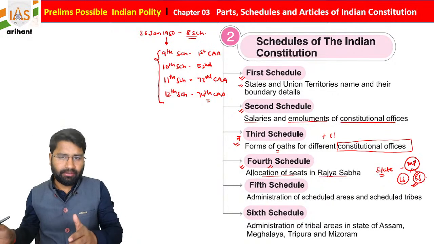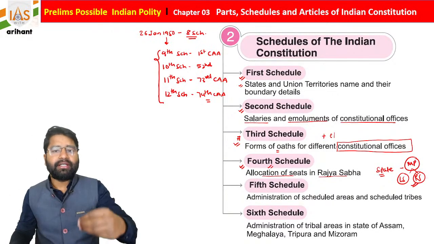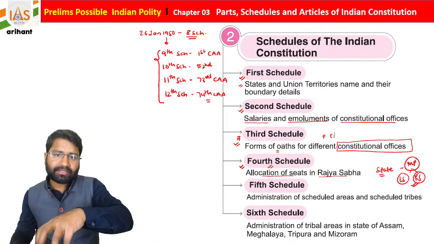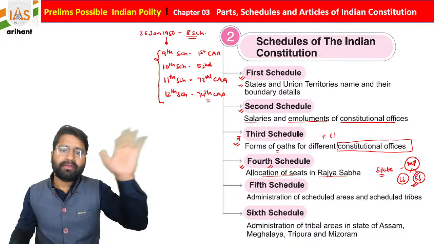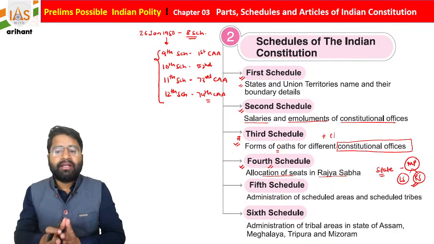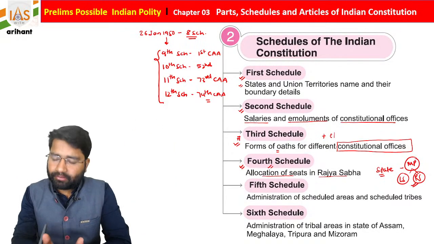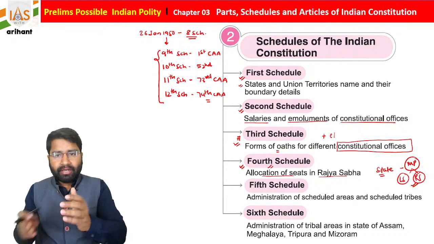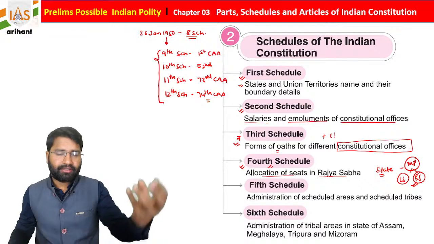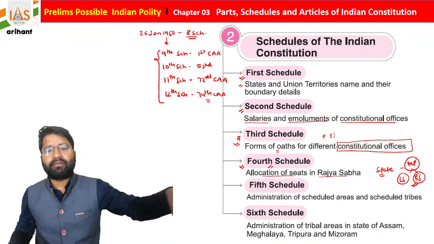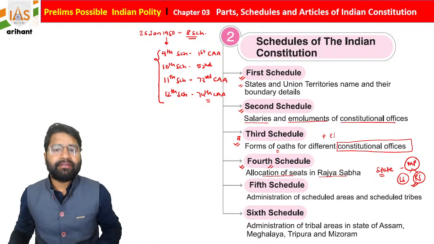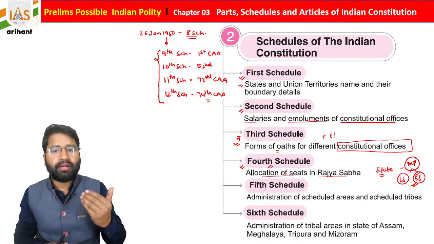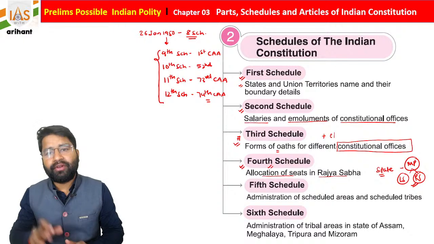Rajya Sabha members are basically sent by the state. They are elected by the state legislative members and sent to the Rajya Sabha. Very simple. How many seats are given to a state is mentioned in the schedule of the Indian Constitution, and this is the fourth schedule where it is added.